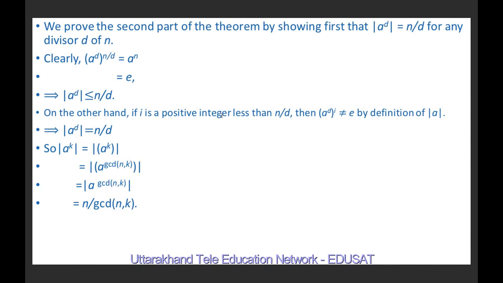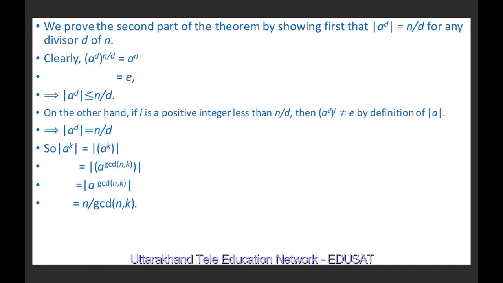On the other hand, if i is a positive integer less than n/d, then (a^d)^i is not equal to e, by the definition of the order of a. This implies the order of a^d is equal to n/d, because we have shown that (a^d)^(n/d) is equal to e. So by the definition of order, the less-than condition is not possible. Therefore, the order of a^d is equal to n/d.